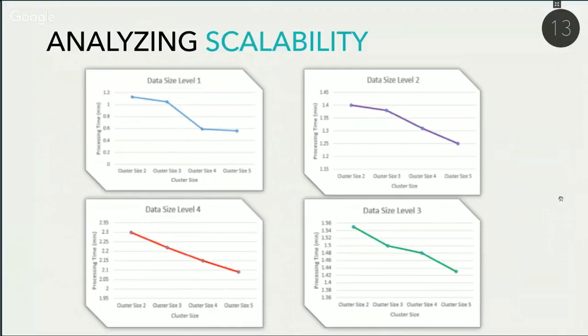Also, we'll see that the processing time changes are not always linear, so we're trying to really understand what's going on here, as it should be linear, right? Based on our observations, it's most likely because of factors such as uncontrollable changes that come out of using VMs.